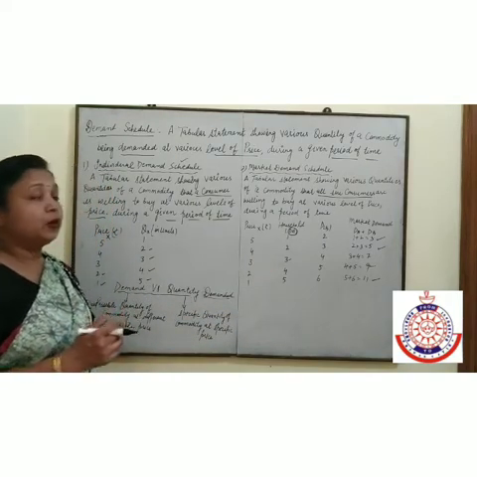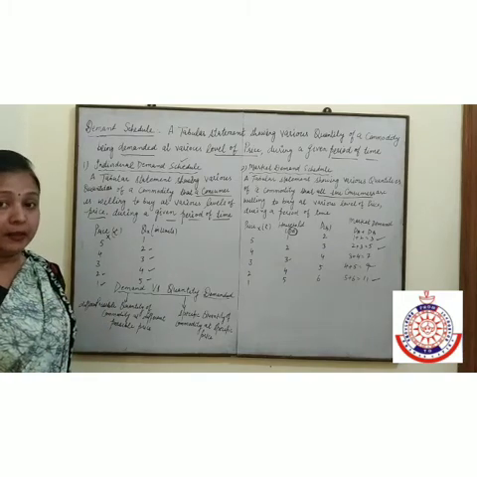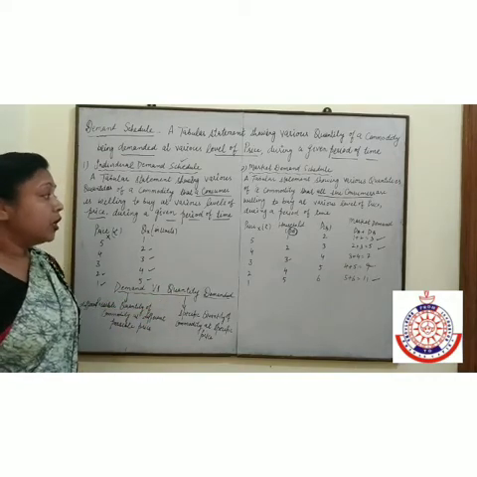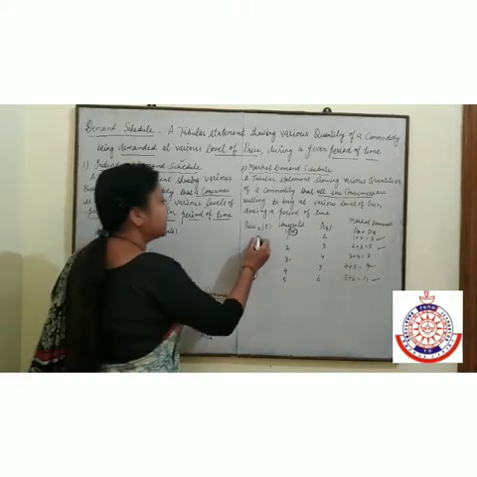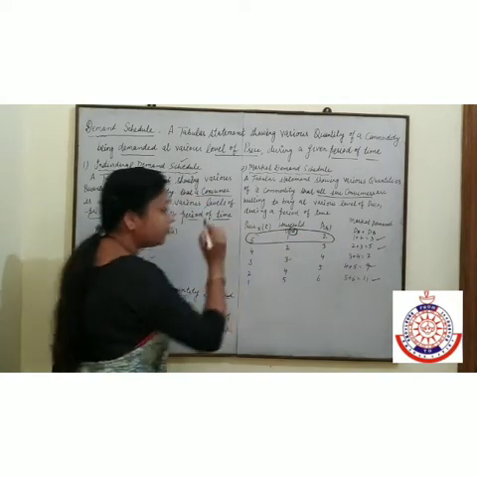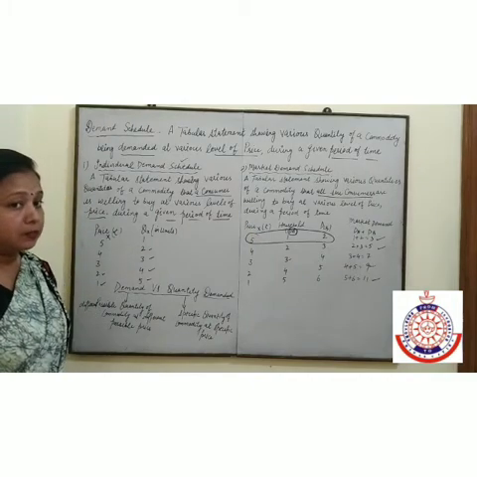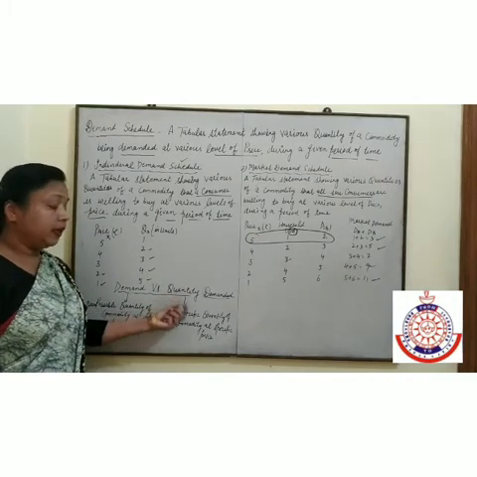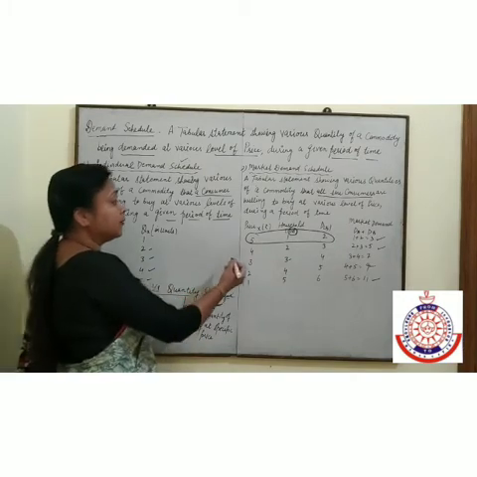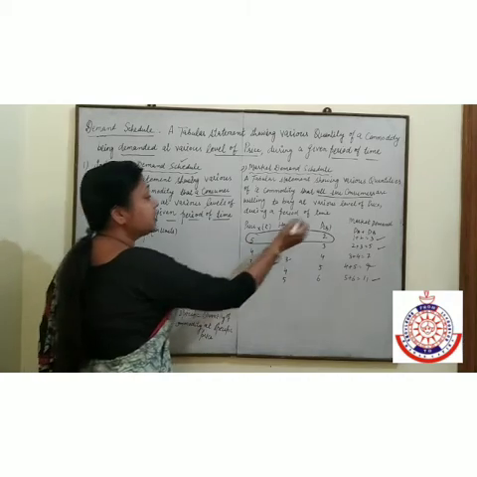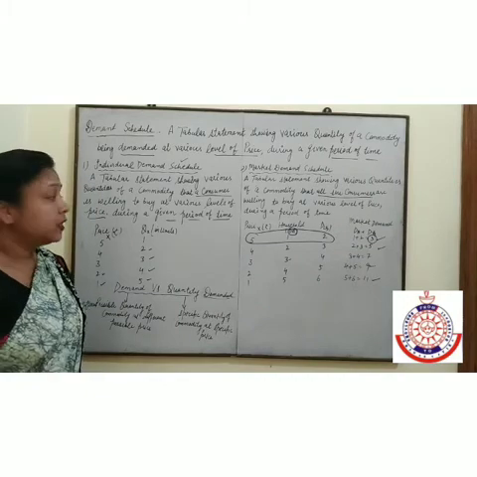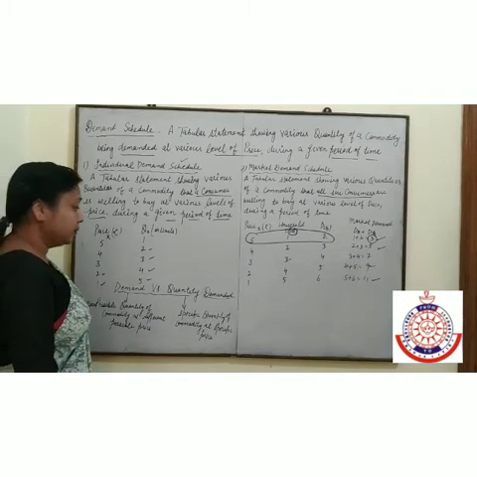Now, what is the difference between demand and the quantity demanded? When we are talking about a specific price, whatever quantity is demanded at that specific price, that is called quantity demanded. If we are talking about 5 rupees, what is the demand in the market? At 5 rupees, the demand is 3. This is known as quantity demanded.